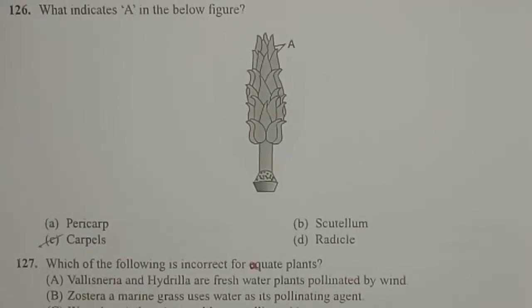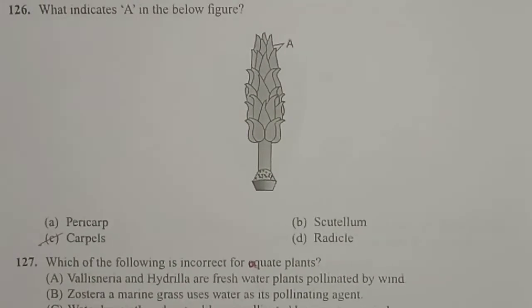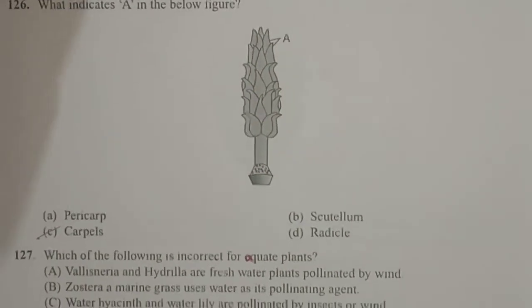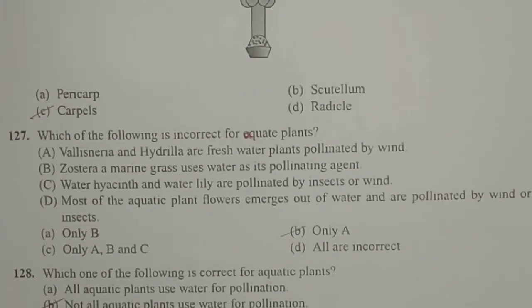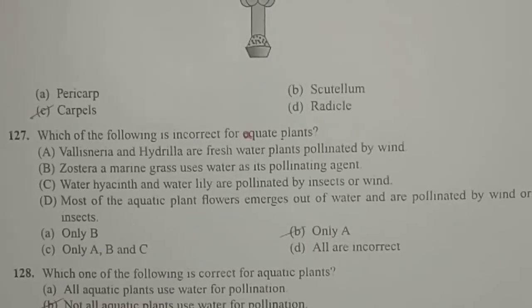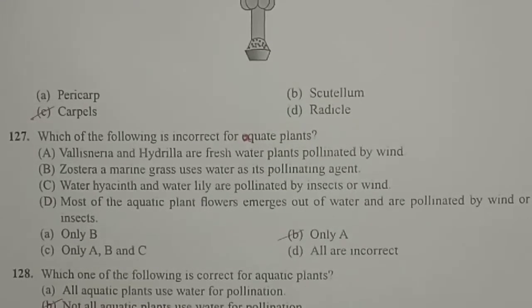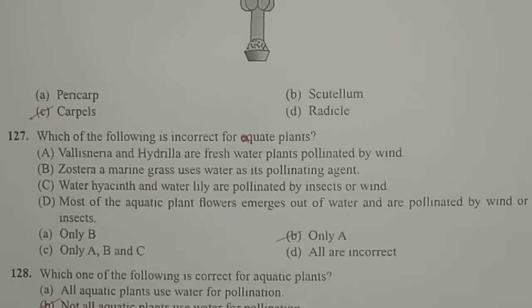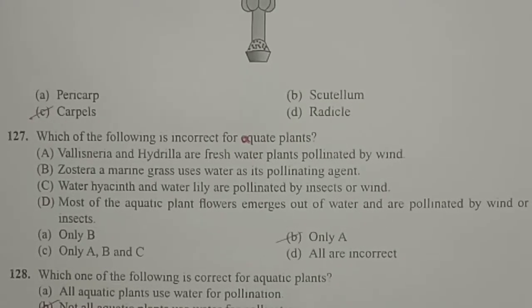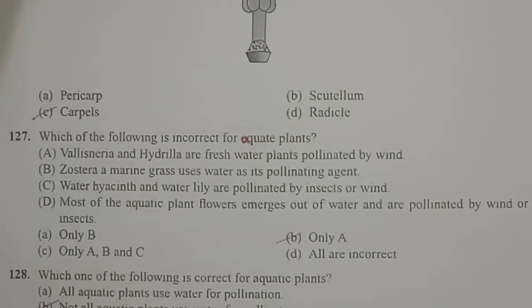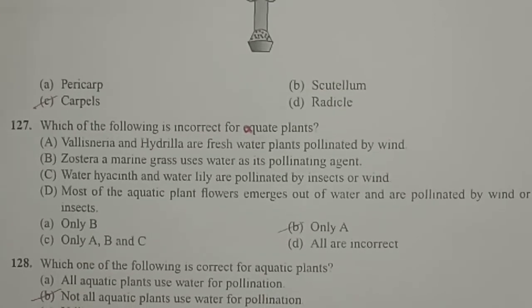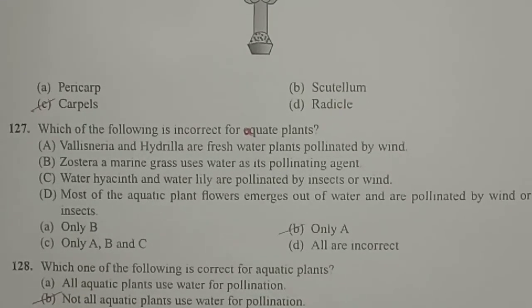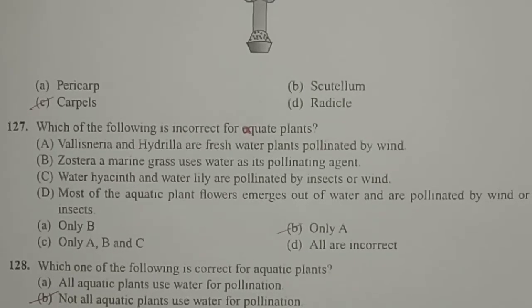And next question, which of the following is incorrect for aquatic plants? Option A, Vallisneria and Hydrilla are freshwater plants pollinated by wind. Option B, Zostera, a marine grass, uses water as its pollinating agent. Option C, water hyacinth and water lily are pollinated by insects or wind. Most aquatic plant flowers emerge out of the water and are pollinated by wind or insects. So when we look at all the options, option A is incorrect.